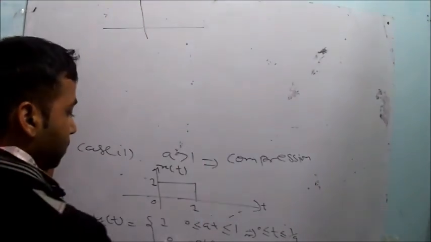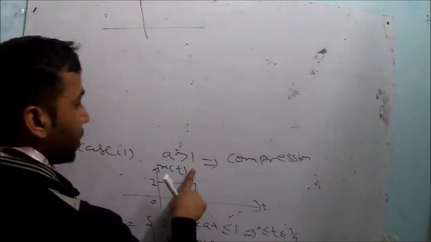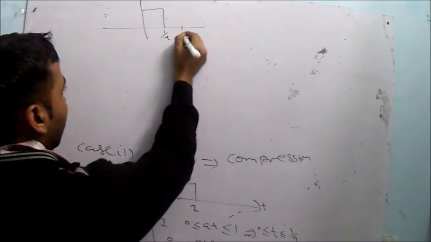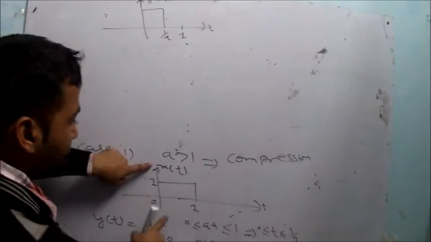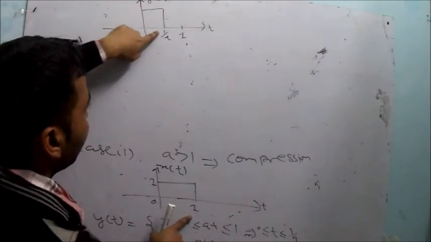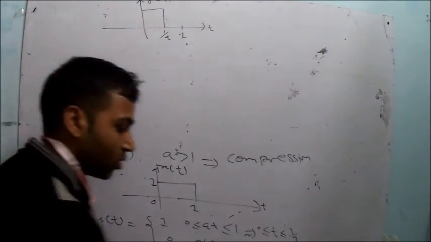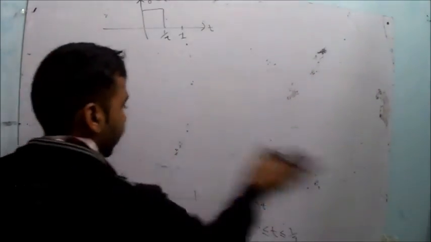Your y(t) will be 1 when t is less than or equal to 1/a. Your a is greater than 1, that's why 1/a will be less than 1. So this is your y(t). Your signal x(t) was present from 0 to 1, but your signal y(t) is present from 0 to 1/a, and 1/a is less than 1. That's why you can say the signal has been compressed. So this is the case of the compression of the signal, right?